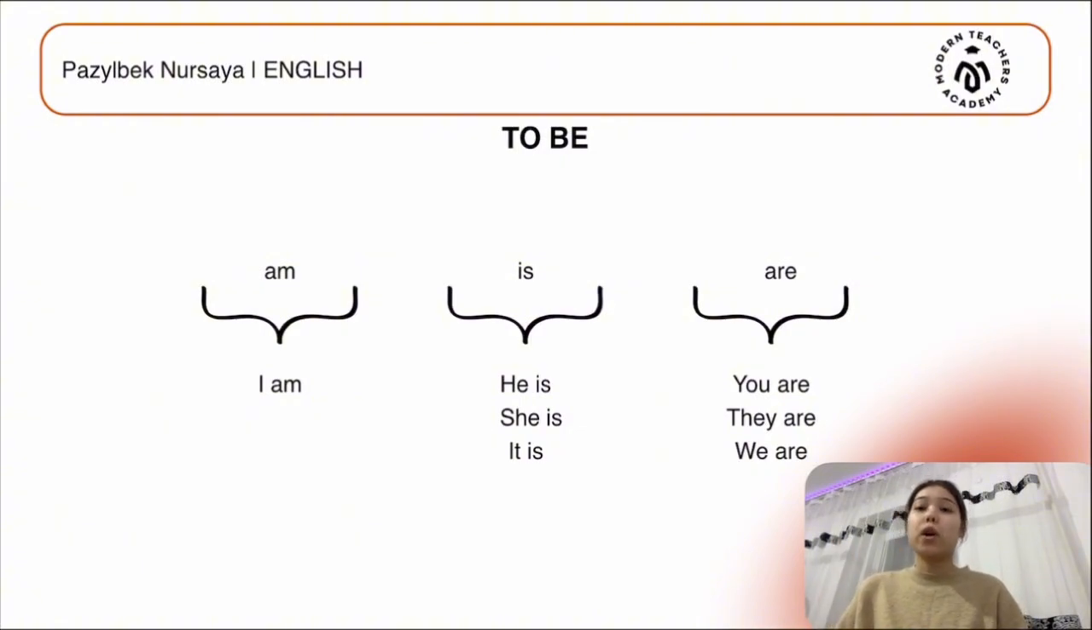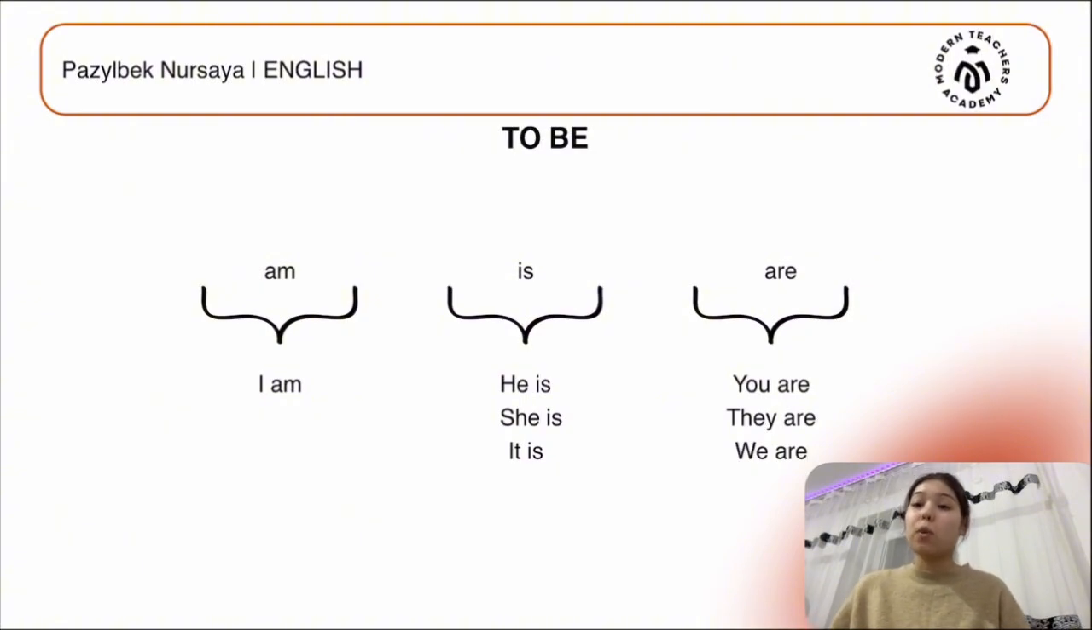If you're wondering why we are learning "to be" together with the grammar present continuous, it is because in creating a present continuous sentence, we should add "to be" in a sentence. So we must know what "to be" is.